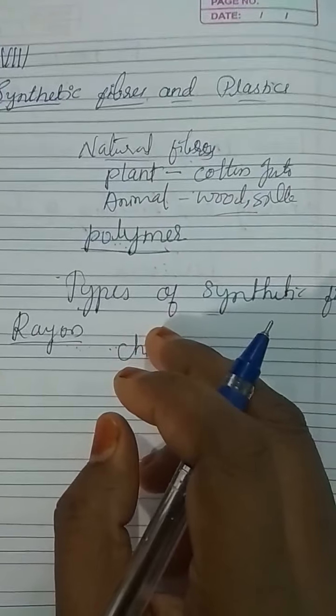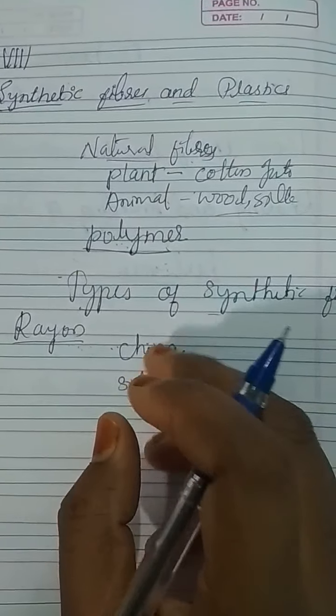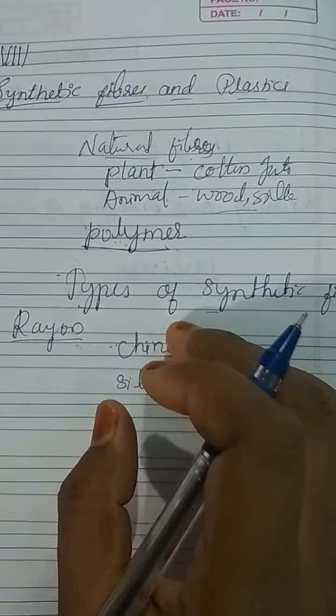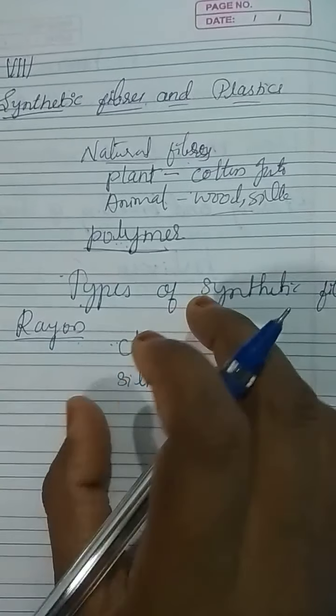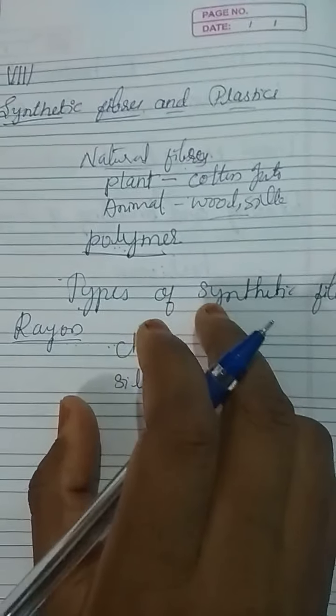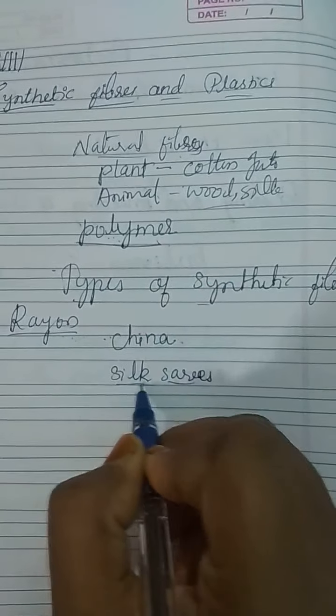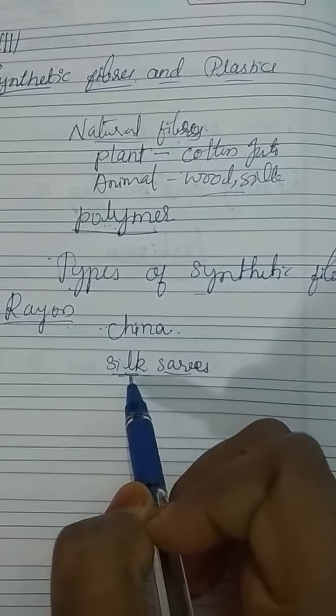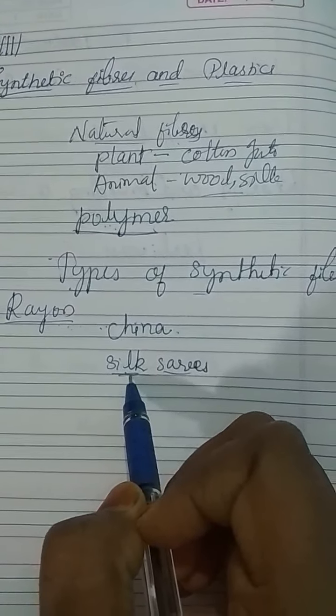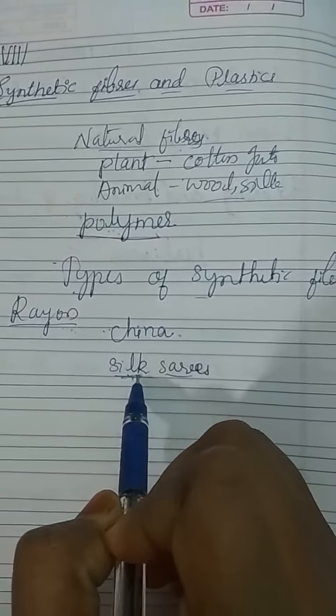Attempts were made to make silk artificially towards the end of the 19th century. Scientists were successful in obtaining fiber having properties similar to silk. Silk we actually get from animals, so scientists tried to obtain silk artificially.